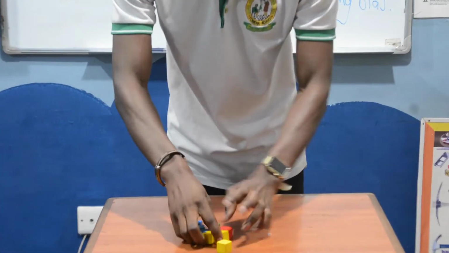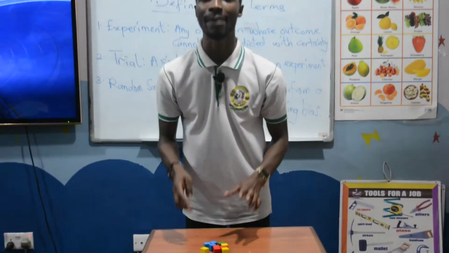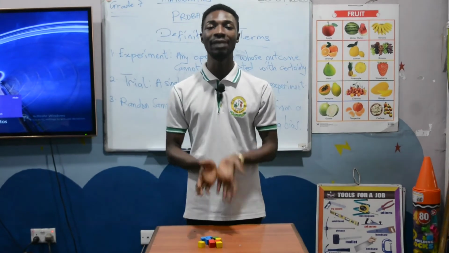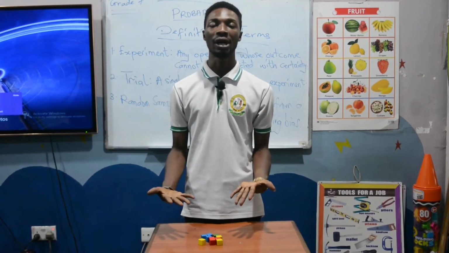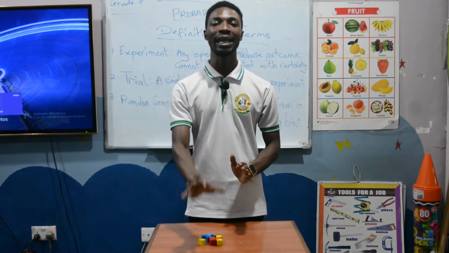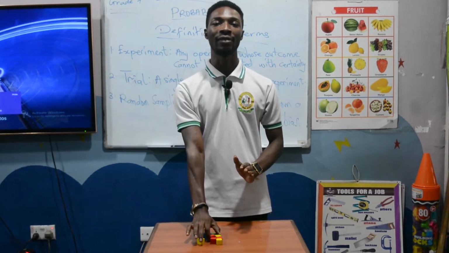I want to mix all the cubes together and do a random sample. I am going to pick a cube without looking at the population and being particular of the color of the cube. Okay, so I'm just looking straight into the camera and picking a cube without being aware of it.